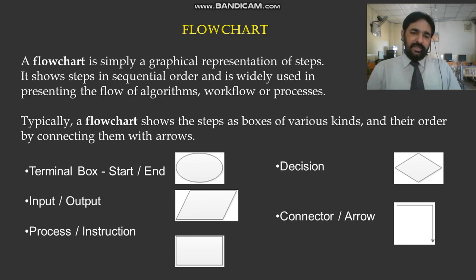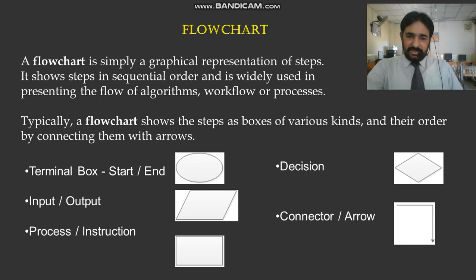When we use different techniques to represent our data, we use algorithms, pseudocode, and also flowcharts. A pictorial representation of our data is called a flowchart, and we use different symbols to represent it. Boxes and various other shapes are connected with arrows, and every symbol has a different purpose: for example, start, end, input, output, process, instructions, decision, connector, arrows.